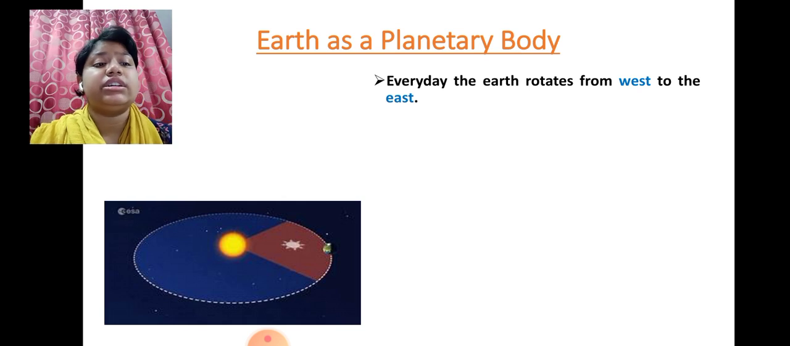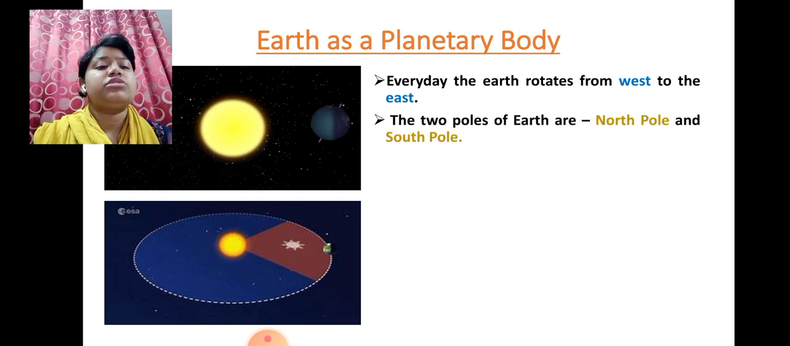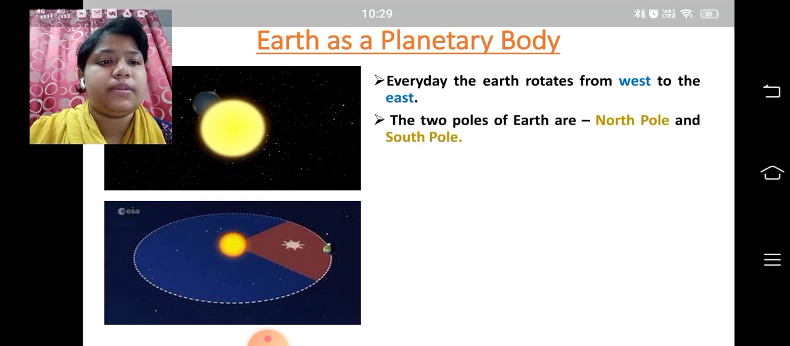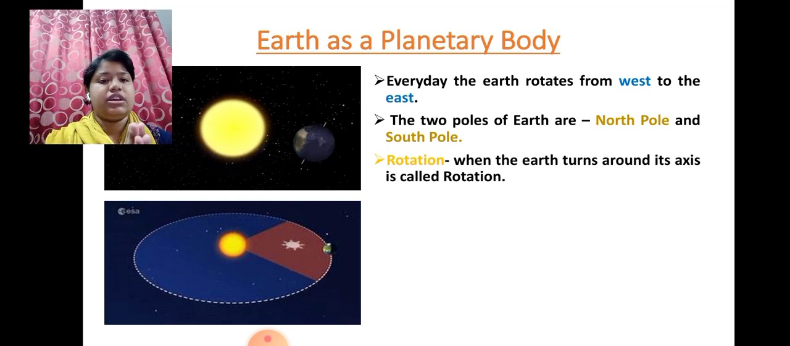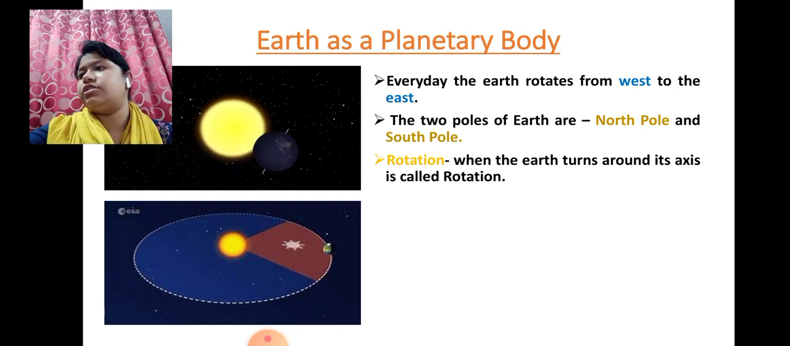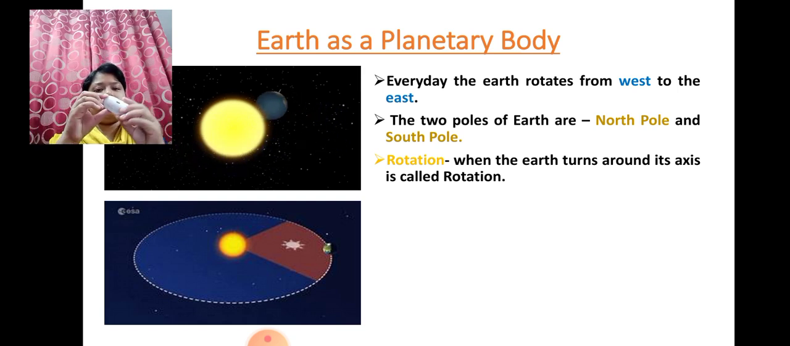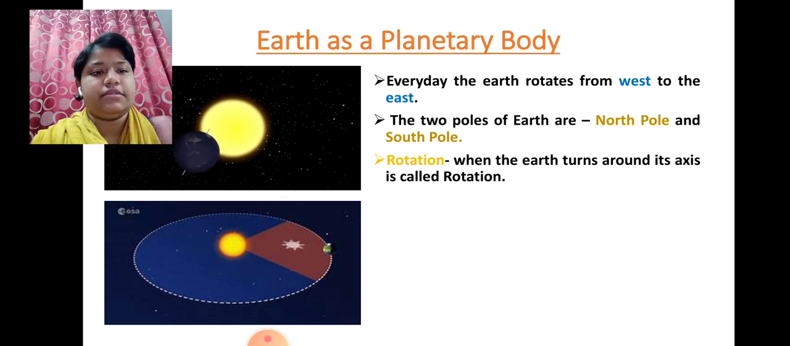Every day the Earth rotates from west to east, and the two poles of the Earth are the North Pole and the South Pole. Rotation: when the Earth turns around its axis, like this ball turning around itself, that is called rotation. Let's suppose this box is rotating on its own axis like this. This is called rotation.